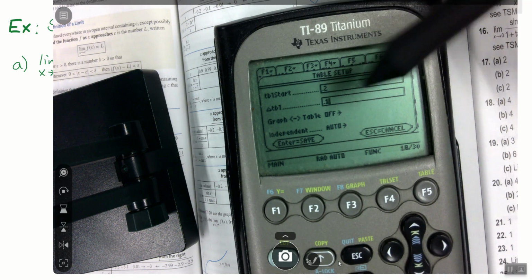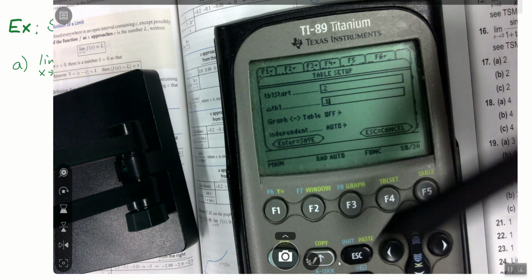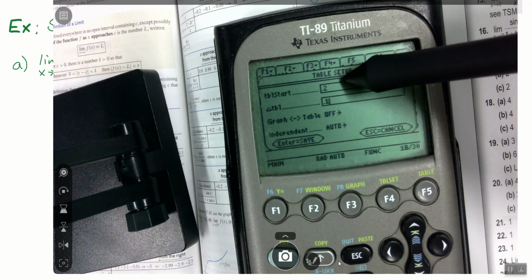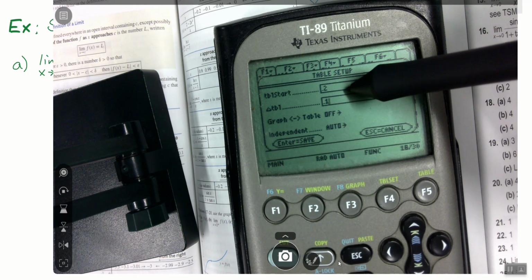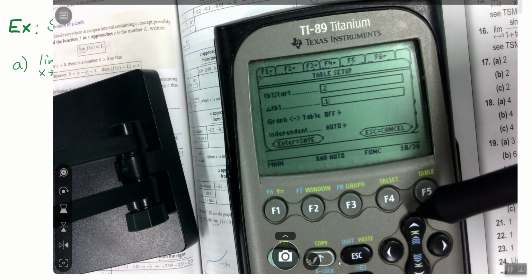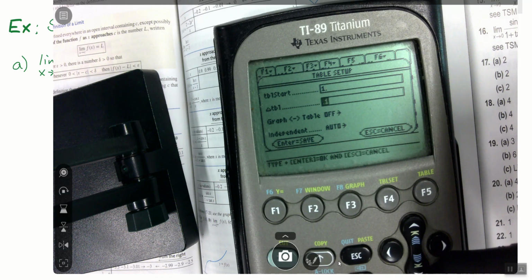To change the jump, above F4 you'll see table set. If we click on that, we have where do we start the table? That's the table start, and then we have delta table. So when I change mine right now, it's going to start at 0.2, but I'll go ahead and go up just so we can get closer to it. Let's say I start at 1, and now I'm jumping by 0.1.